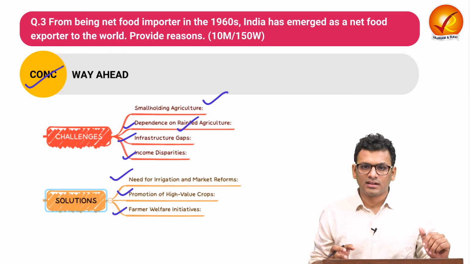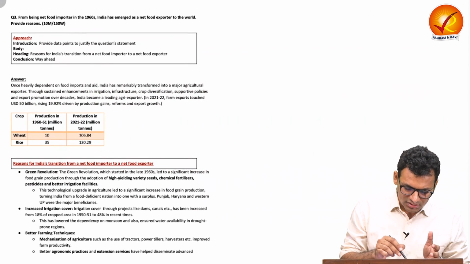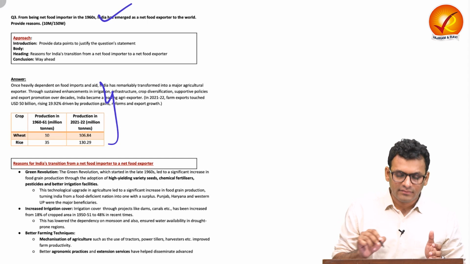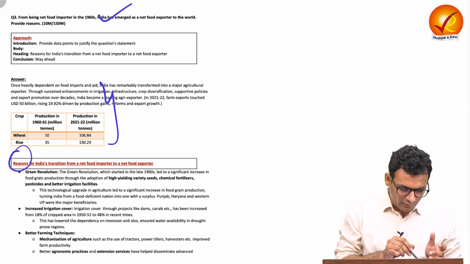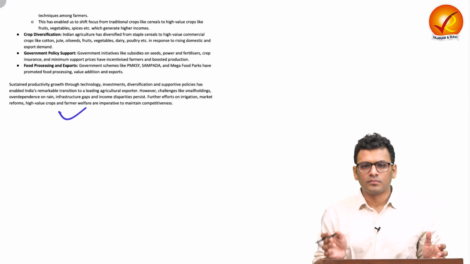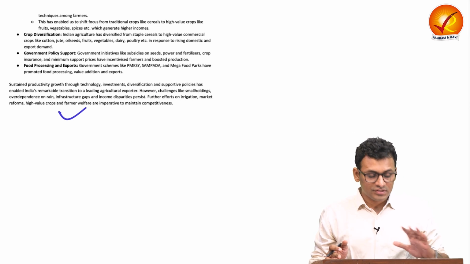Let us see the model answer and understand how we can incorporate the same in our answer writing practice. Firstly, in the introduction, you can provide certain proof points to support the statement provided in the question. Then you can provide reasons along with substantiation. And lastly, in the conclusion, you can provide both challenges and solutions in 3 to 4 lines. So that is all for question number 3.